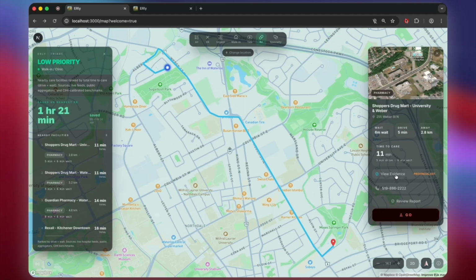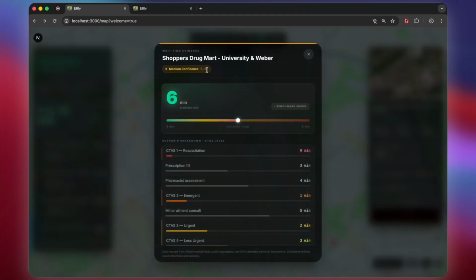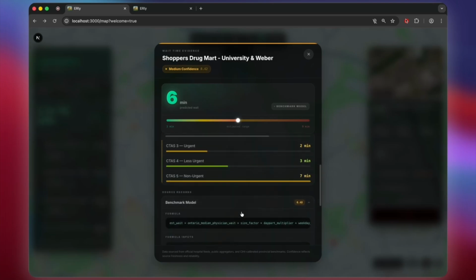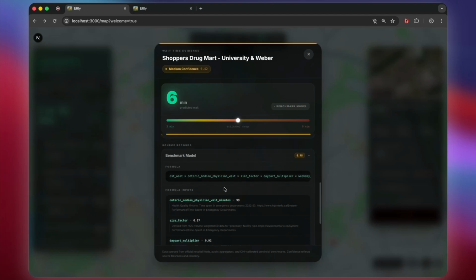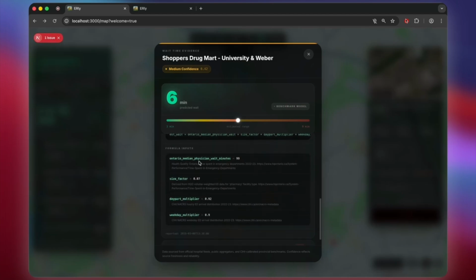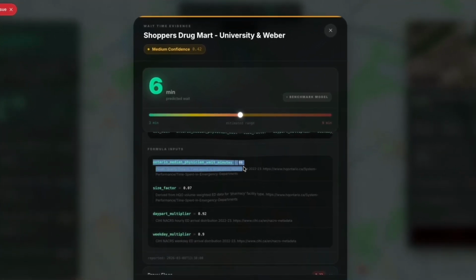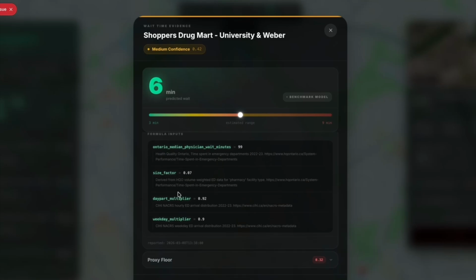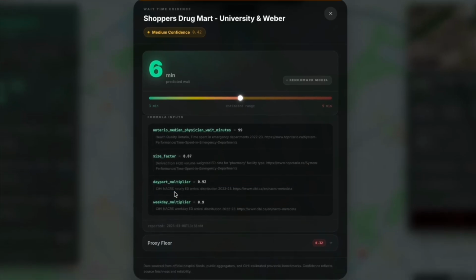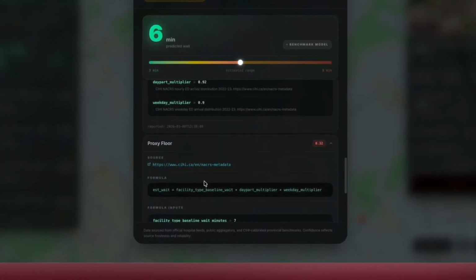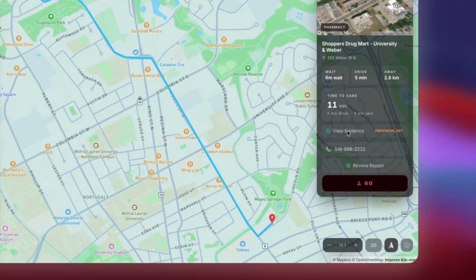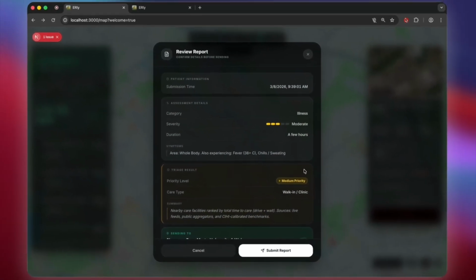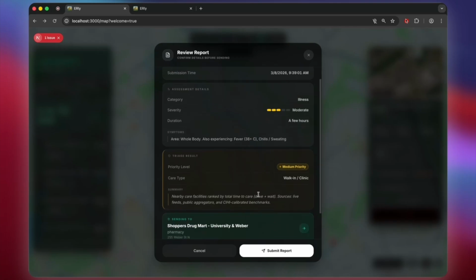So how do we assess the wait time? Let's go over that. For this specific situation, we can assess the wait time based on the provincial averages. We have the wait time benchmarks over here, and our model, which we use to estimate that specific wait time, uses the median Ontario physician wait minutes, size factor, and department multiplier. We also have a floor for the minimum wait time, and so on. So let's go ahead and submit this report, and I'll show you what it does.